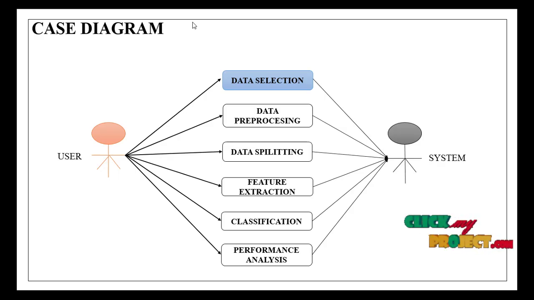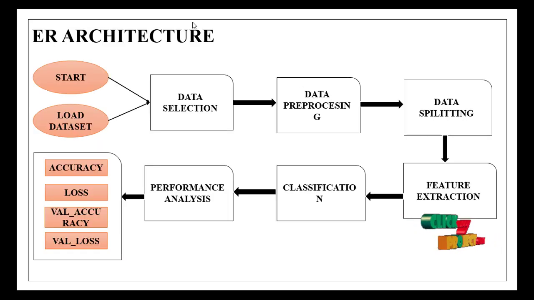This is a use case diagram. From the user point, we have the performance for the system. First one is the data selection, and then pre-processing, splitting, extraction, classification, performance analysis. This is the diagram. From the start, then load data set, select the data, pre-process the data, split the data, extract the features, classification, performance analysis.